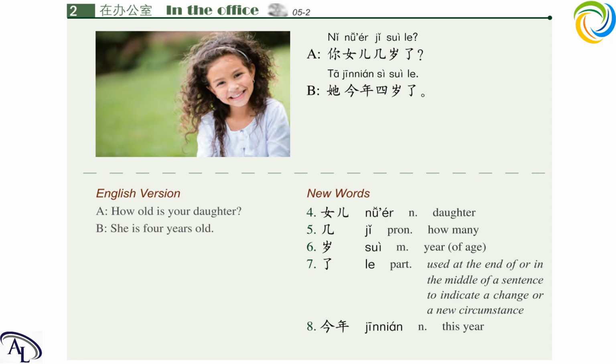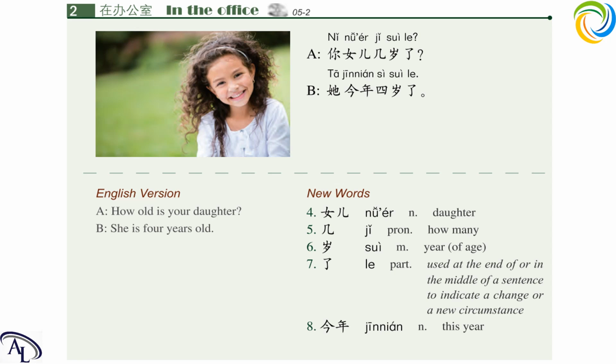It is 三岁, right? So if you want to describe the age of someone, you just put the number before the 岁。Okay, this is the way to express age.